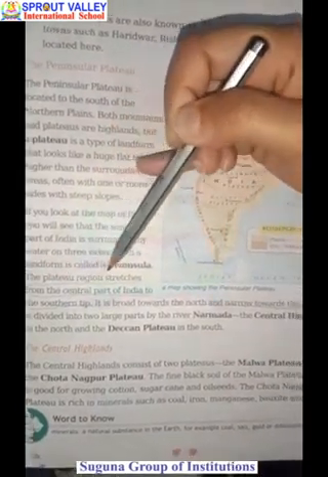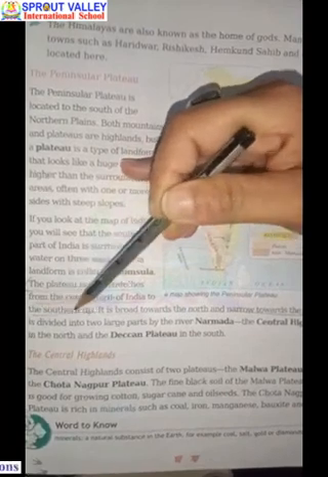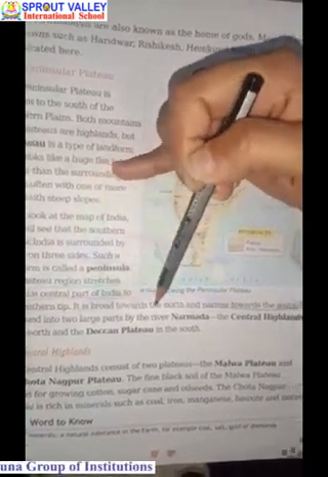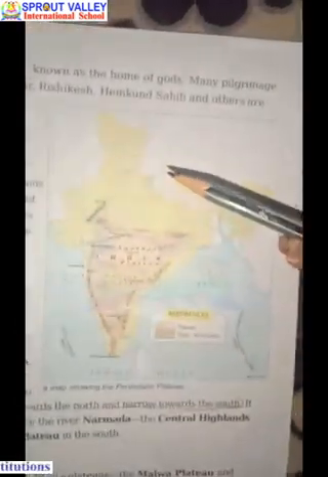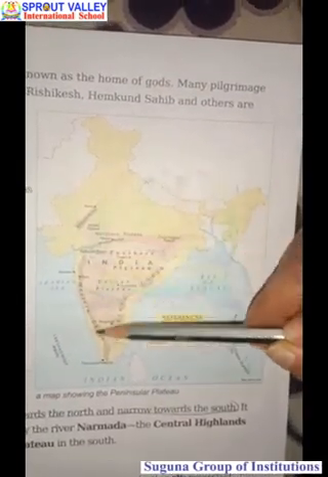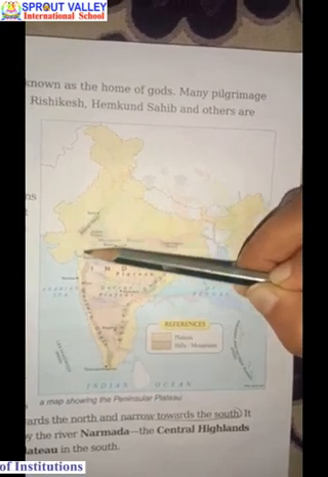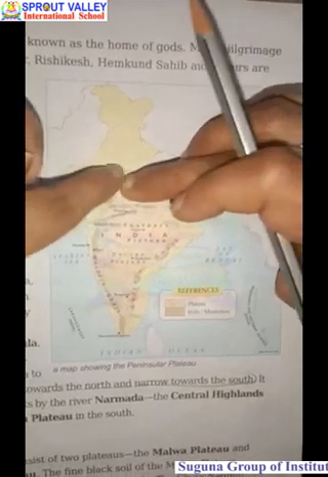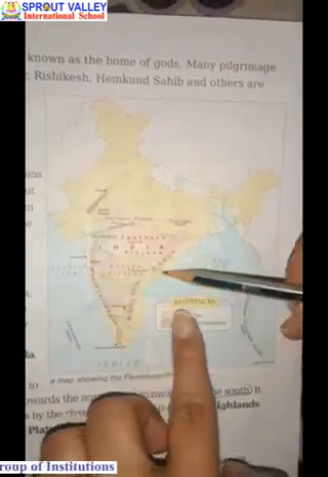The plateau region stretches from the central part of India to the southern tip. It is broad towards the north and narrow towards the south. You can see in this picture. This part which is colored, the whole part is peninsular plateau. It is broad from the northern and narrow to the southern tip.